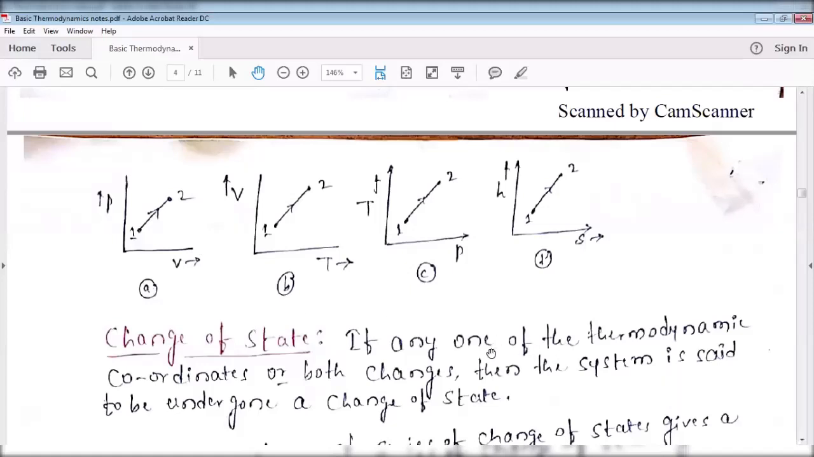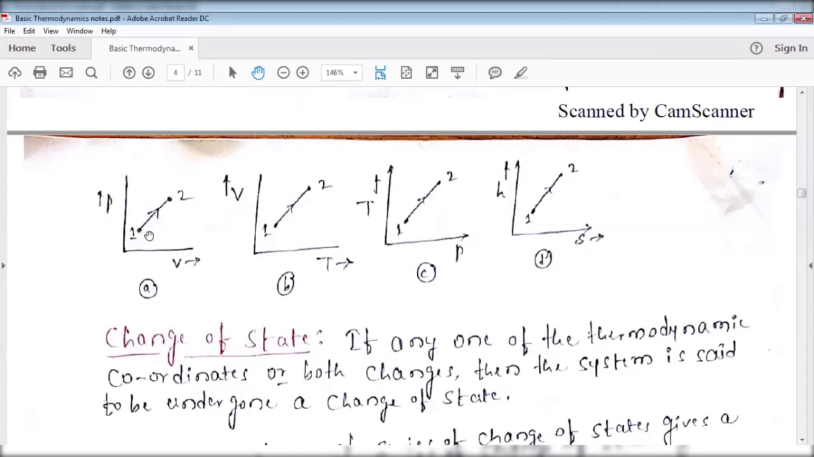From the definition, if any one of the thermodynamic coordinates, either pressure or volume, gets changed, or both pressure and volume get changed, such a system is said to undergo a change of state. If any one of the thermodynamic coordinates or both get changed, then the system is said to undergo a change of state, right? Here I'll take figure A, pressure versus volume, state 1 and state 2.